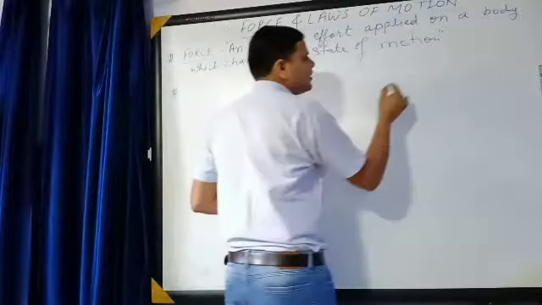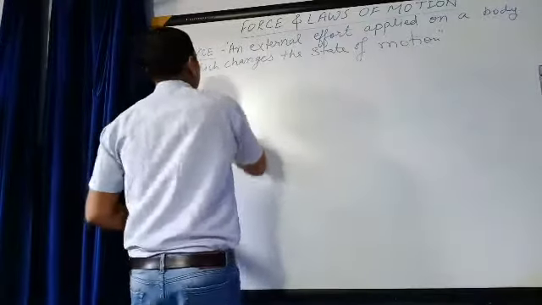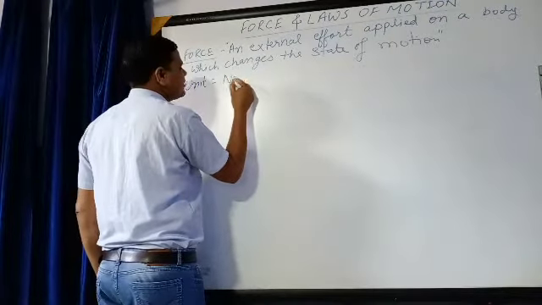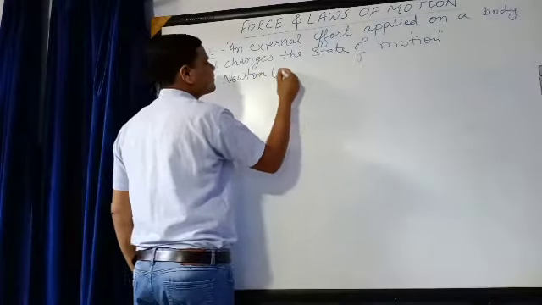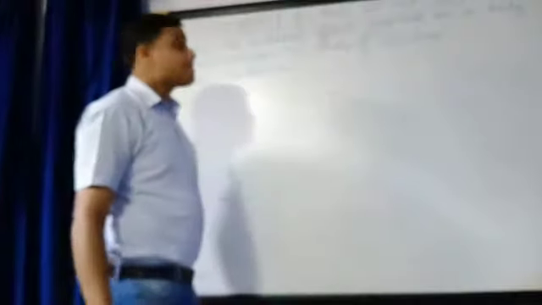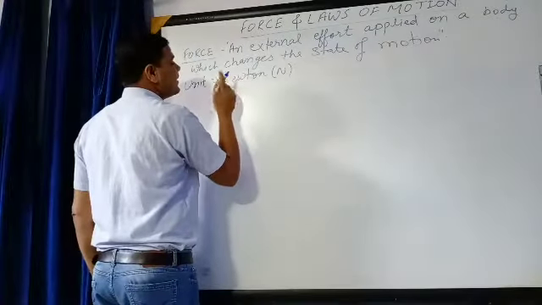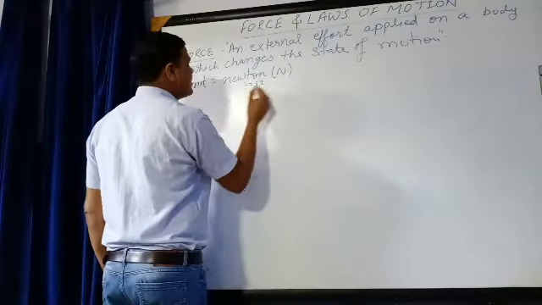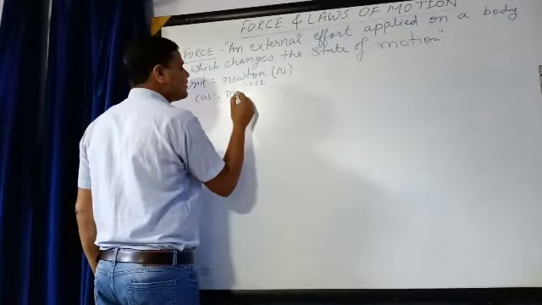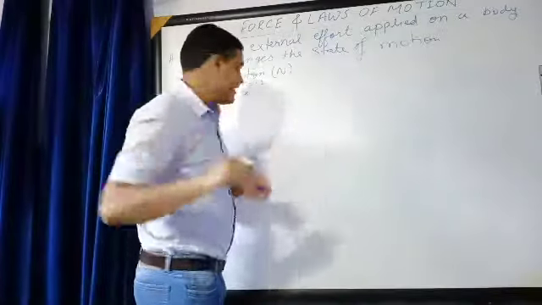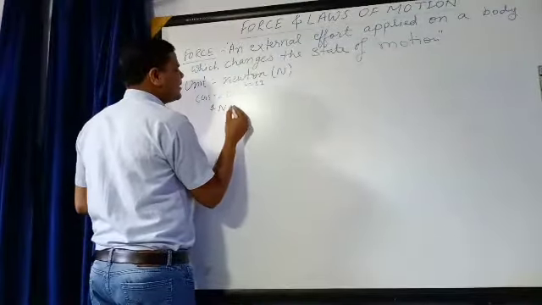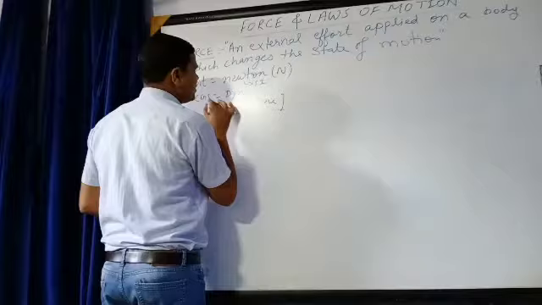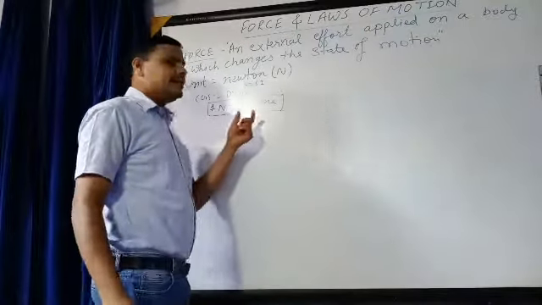Unit of force, we can say, is Newton, denoted by N. It is the SI unit. What is CGS? CGS is dyne. We can say 1 Newton is equal to 10 to the power 5 dyne. This is the relationship between Newton and dyne.